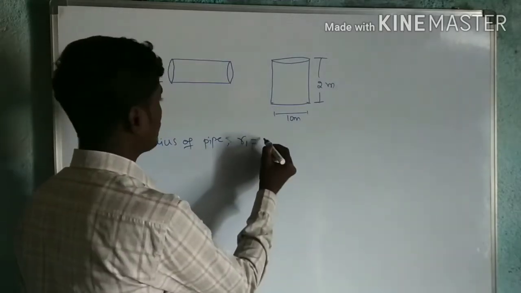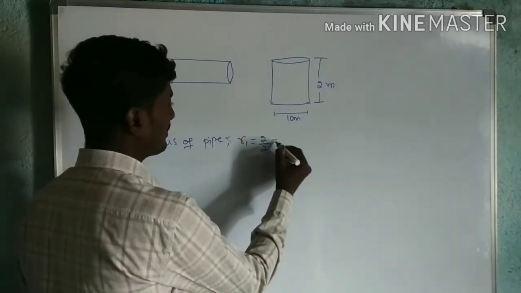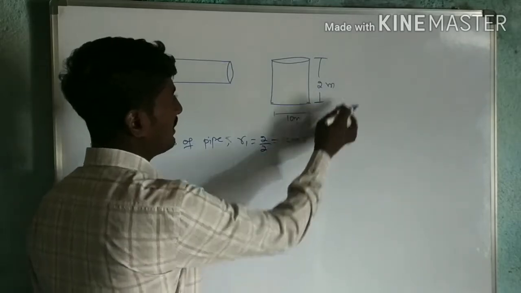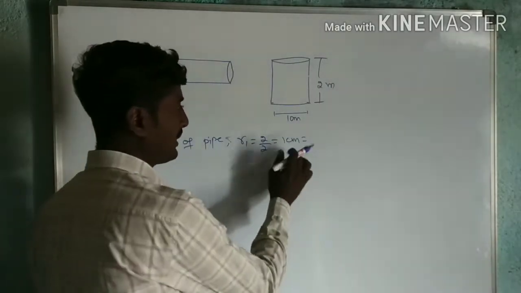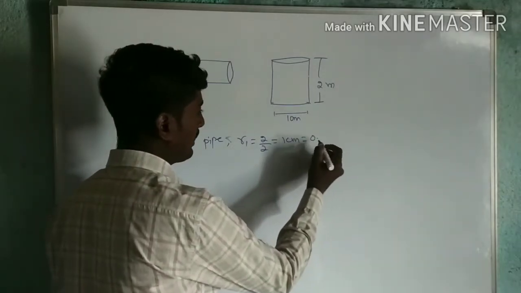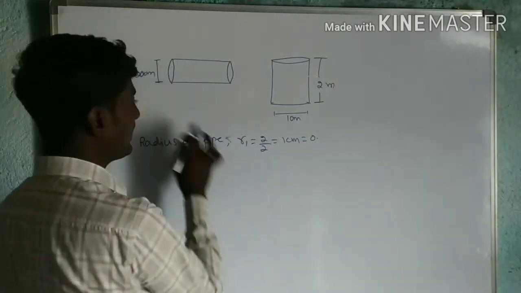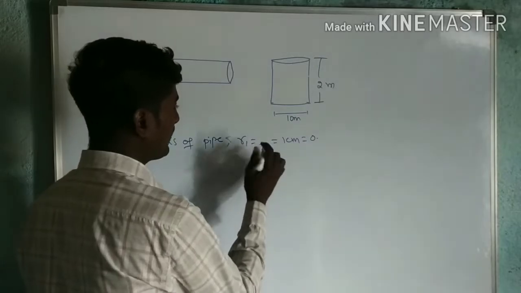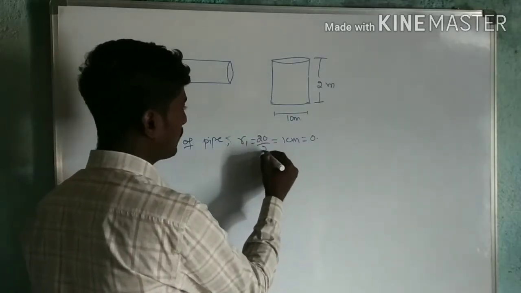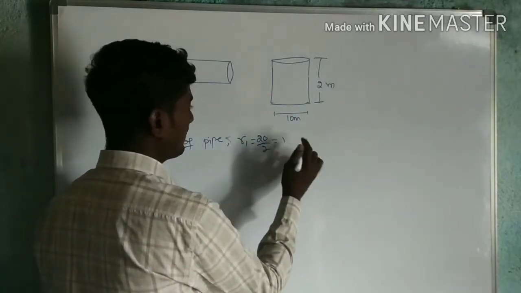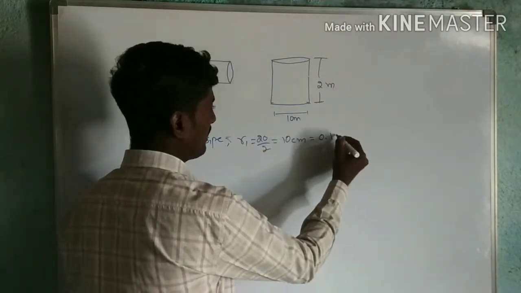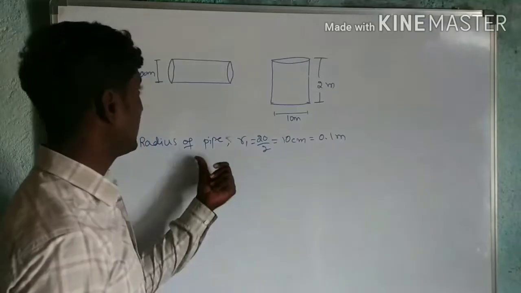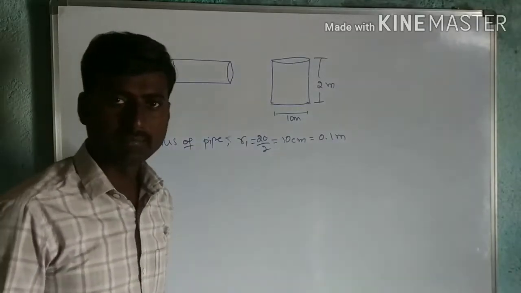This is 20 divided by 2, that is equal to 10 centimeter. But the remaining dimensions are given in meter, so I will convert this into meter. This is 0.1 meter. So the radius of this pipe is 0.1 meter.